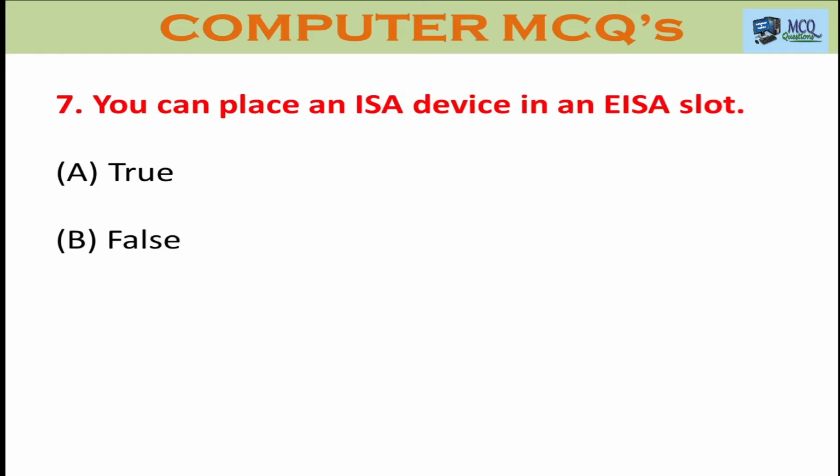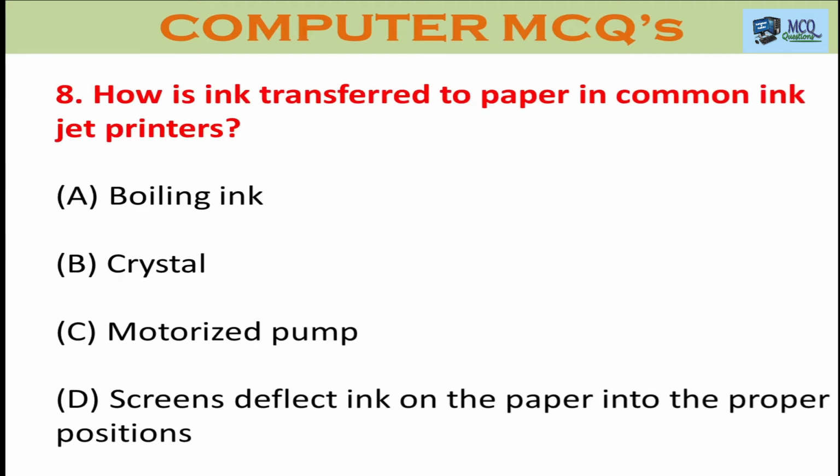Question number 7. You can place an ISA device in an EISA slot. Is it true or false? The right answer is true. You can place an ISA device in an EISA slot on your motherboard.